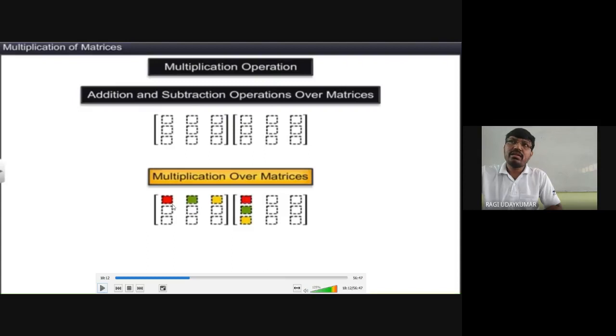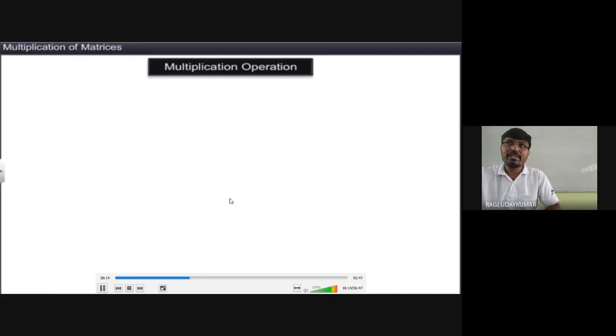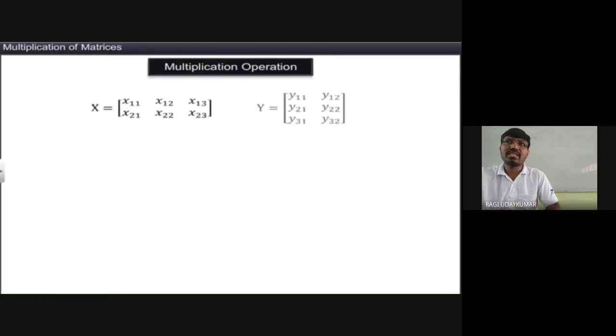That means if you want to multiply any two matrices, however many elements are in the first row, the first column of the second matrix must have that many elements. That is, the number of columns, meaning how many columns there are, that many elements will be in each row. So the number of columns of the first matrix should be equal to the number of rows of the second matrix.